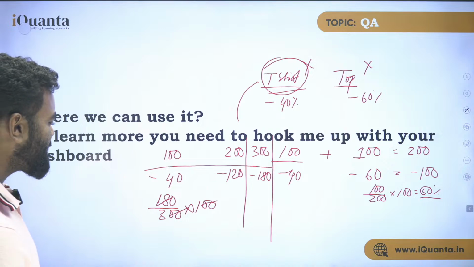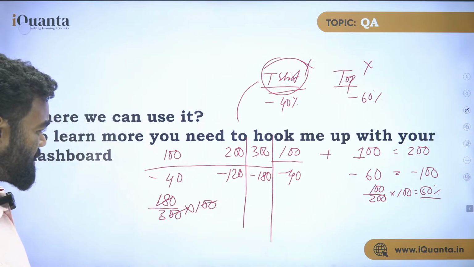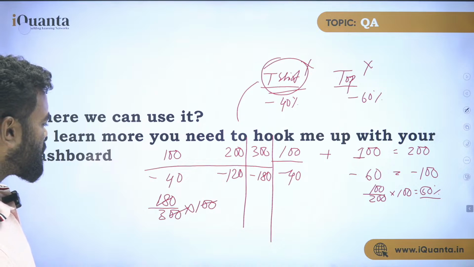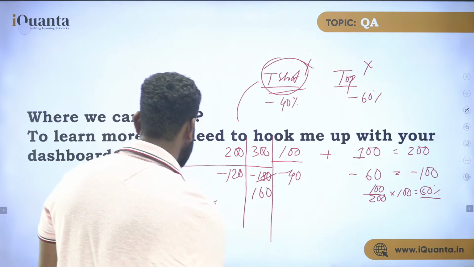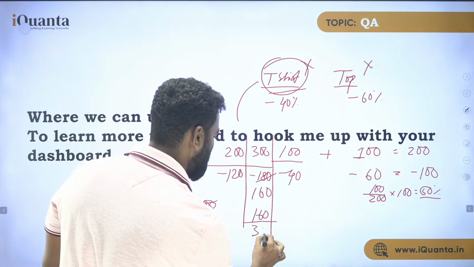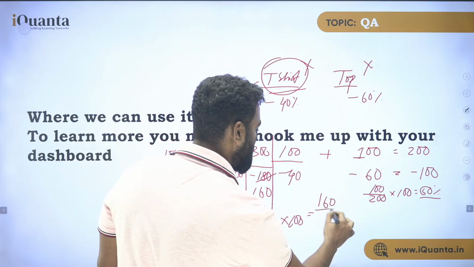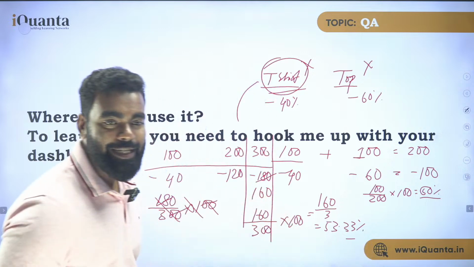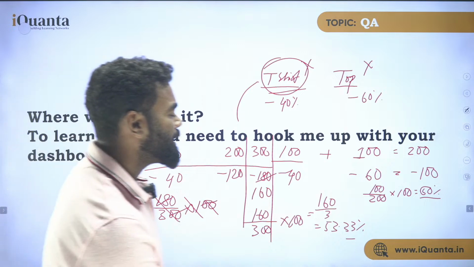Now if you see this, what is your answer? I guess there is a mistake. 100 is getting a discount of 40%, that is fine. But on 200 the 60% discount, I'm sorry, this is 160 in total. So your discount is 160. So it is nothing but 160 upon 300 into 100. So what is your discount? That is 160 upon 3, which is 53.33%. Yes? And here the discount was 50%.